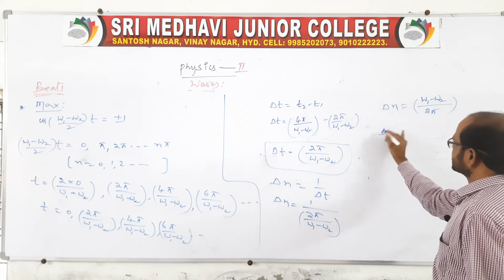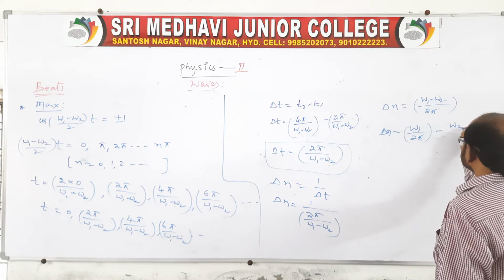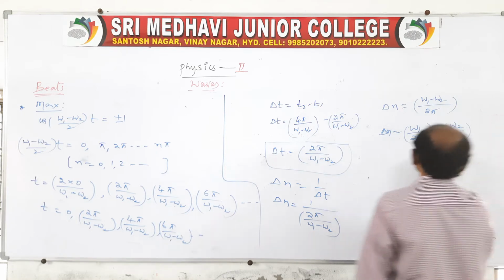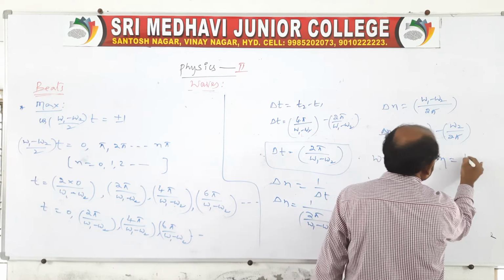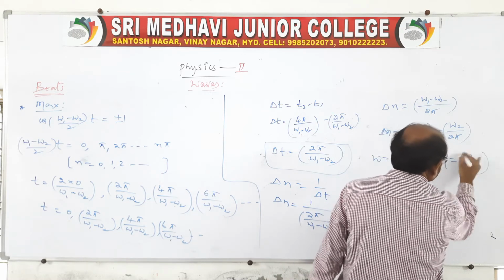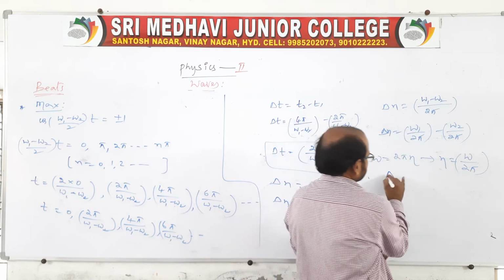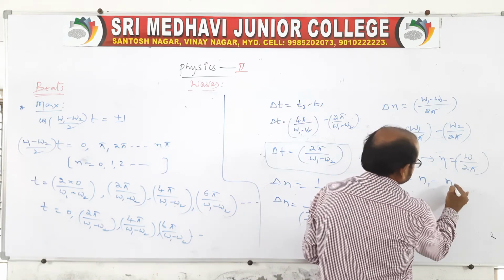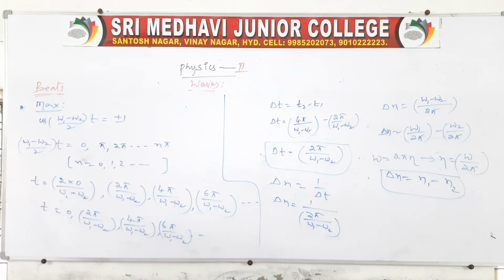So in this case delta n is equal to omega 1 by 2 pi minus omega 2 by 2 pi. We know omega is equal to 2 pi n, so n is equal to omega by 2 pi. So delta n is equal to n1 minus n2. This is the change in frequency, which we call the beat frequency. Is it okay? For the maximum condition it will be like this.